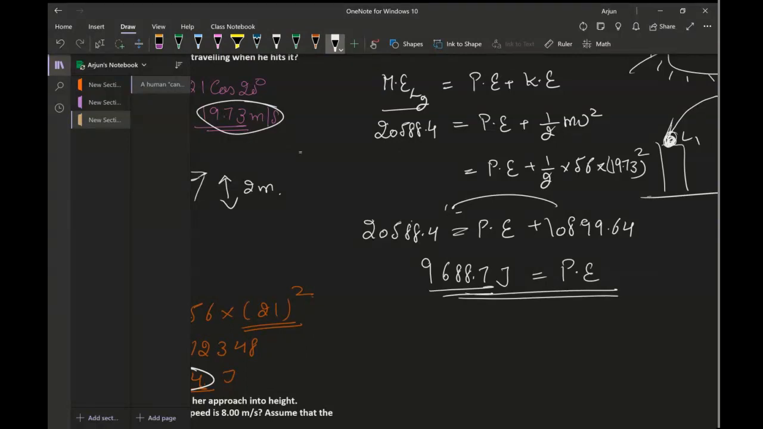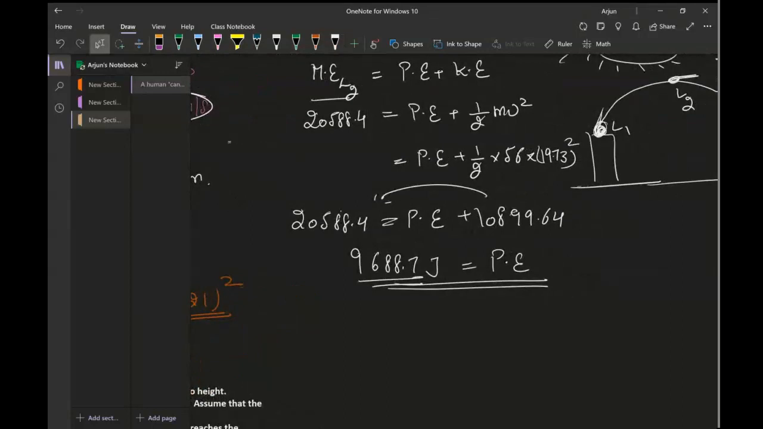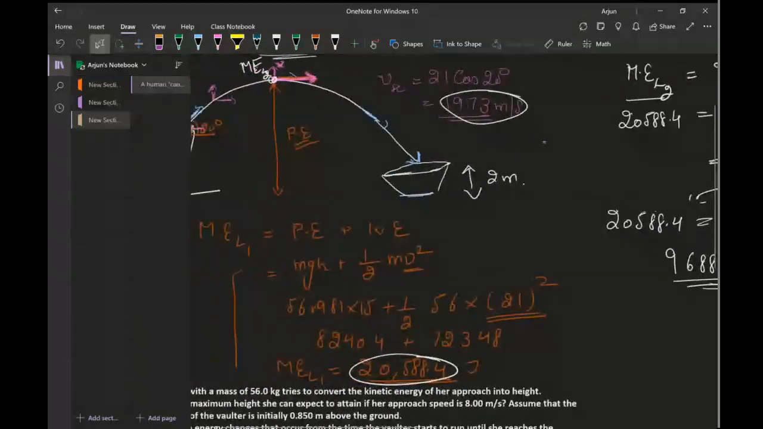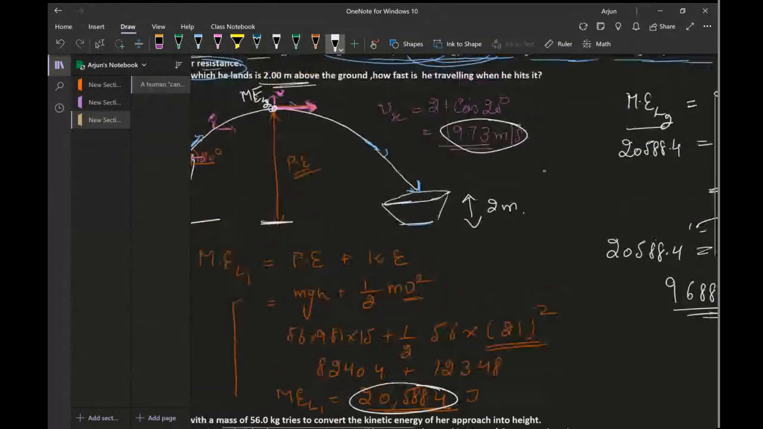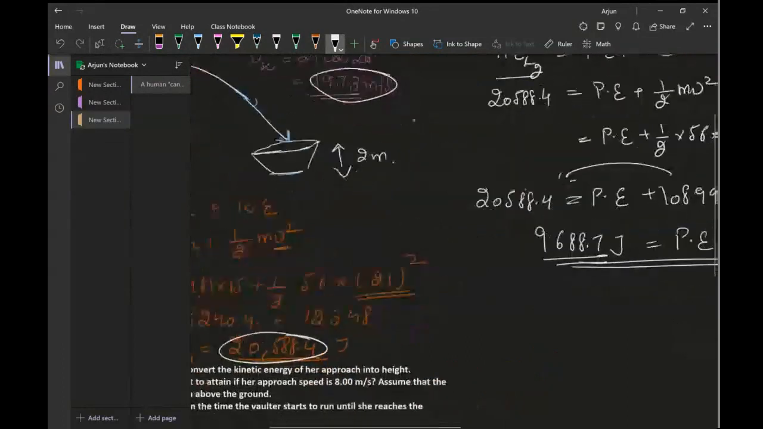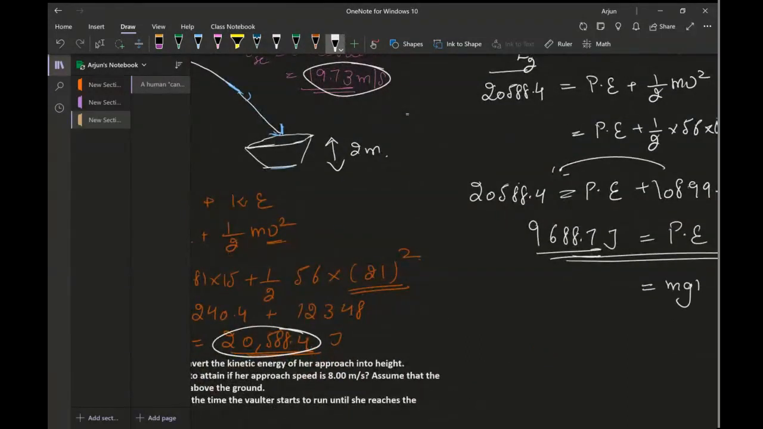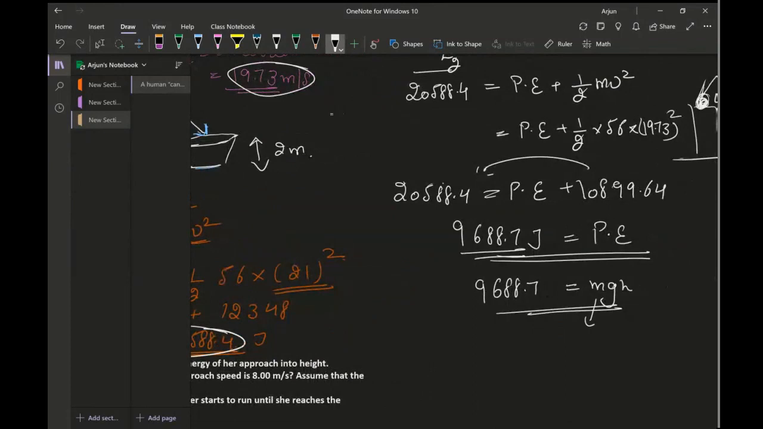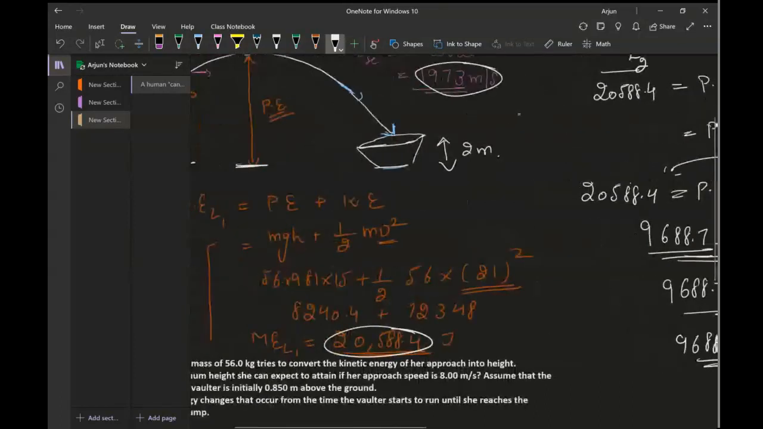Now, this potential energy which we've got, we can also find the height from the ground if I wanted to. So we figured out the answer. What is the potential energy? Let's say if the question says find the height, then you will write mgh, and then you can also find the height. I'm not going to do it right now, but hopefully you understood the question. Mass is 56, this is 9.81, and you can find the height with respect to the ground.